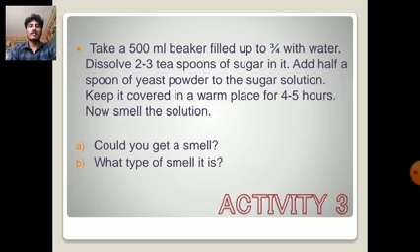In activity 3, take a 500 ml beaker filled up to 3/4 with water. Dissolve 2 to 3 teaspoons of sugar in it and add half a spoon of yeast powder to the sugar solution. Keep it covered in a warm place for 4 to 5 hours. Now smell the solution. Could you get a smell? Next, what type of smell is it?